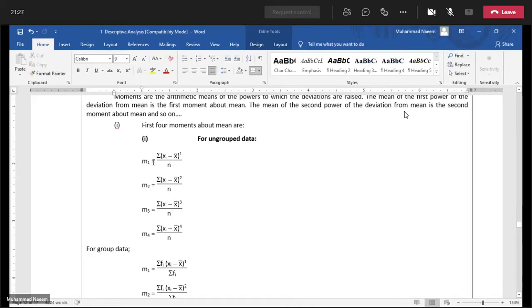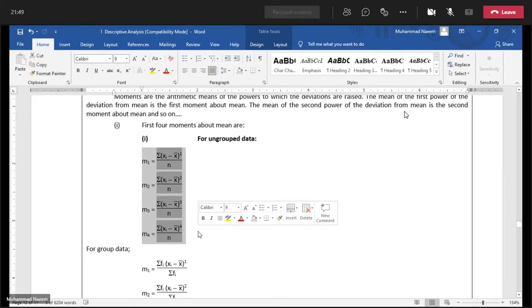If the power taken is 2, that will be the second moment about mean, because deviations are taken from the mean. In this way, we have the first 4 moments about the mean, and they are denoted by M1, M2, M3, M4.